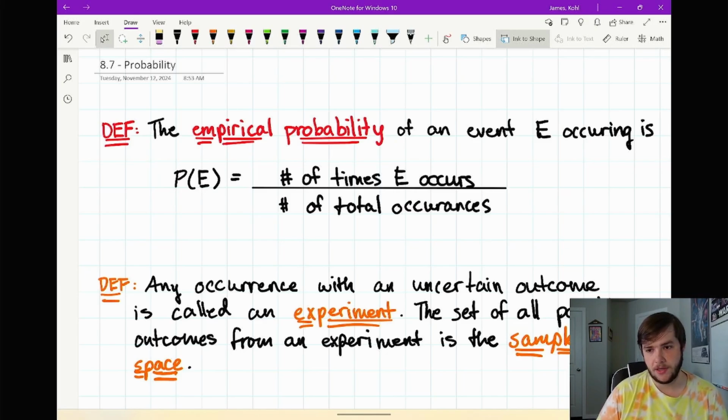Empirical probability of an event happening is the number of times that event occurred out of the total number of occurrences. But typically, empirical probability isn't the kind of probability you think of. That's experimental or theoretical probability.